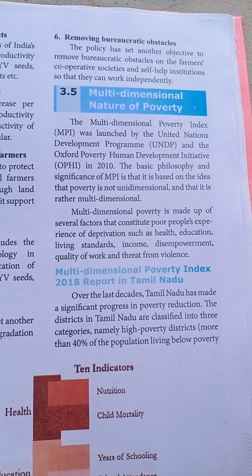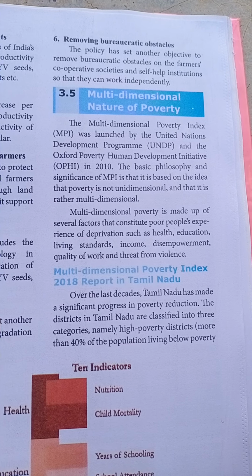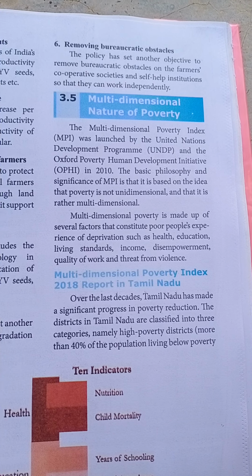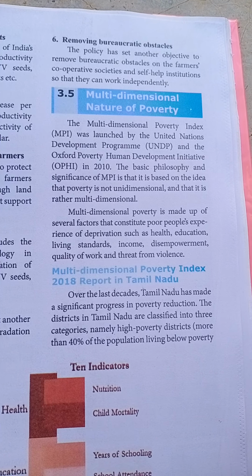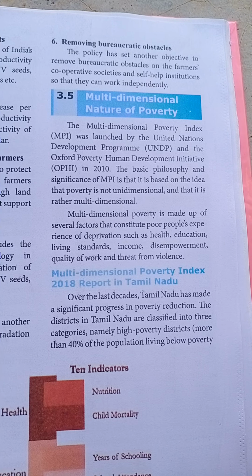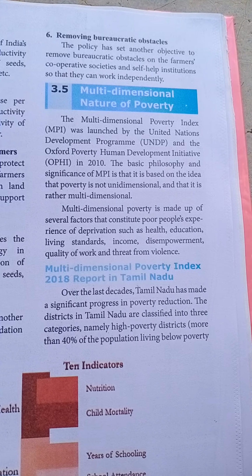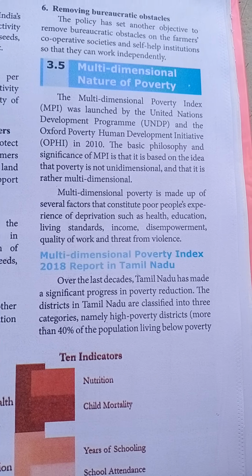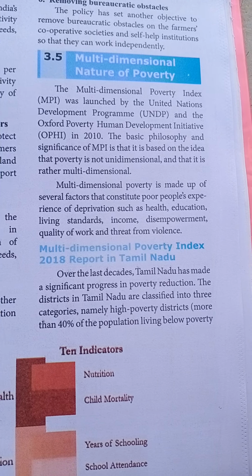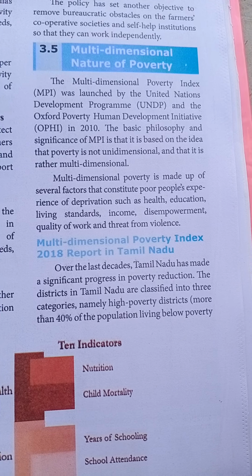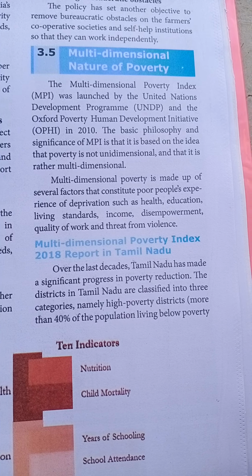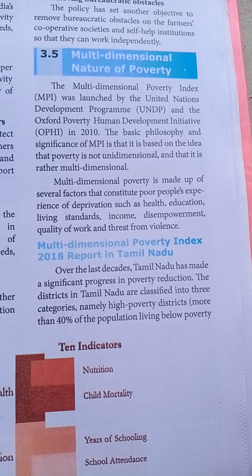The basic philosophy and significance, meaning the importance, of MPI is that it is based on the idea that poverty is not unidimensional but rather multidimensional. So when people in one area or one country become poor, it is not a single reason.